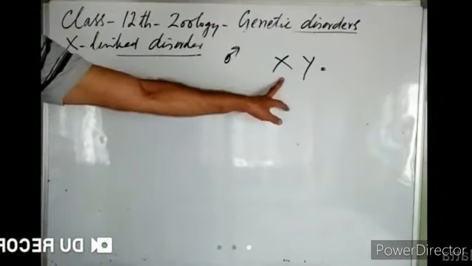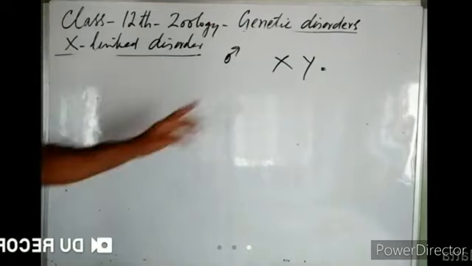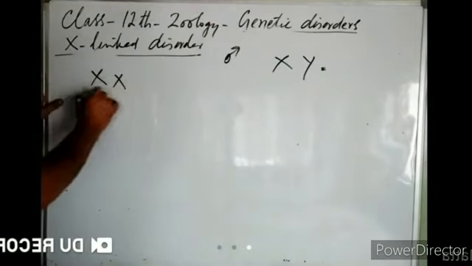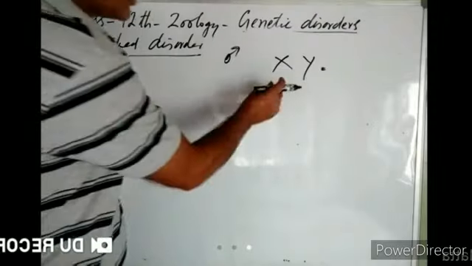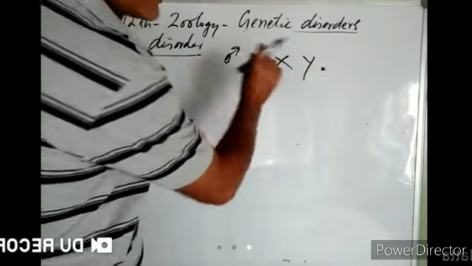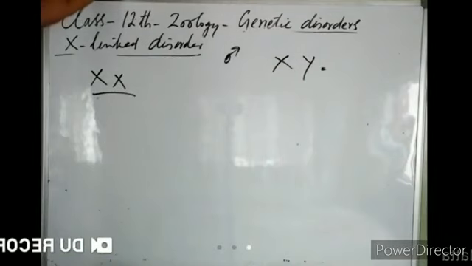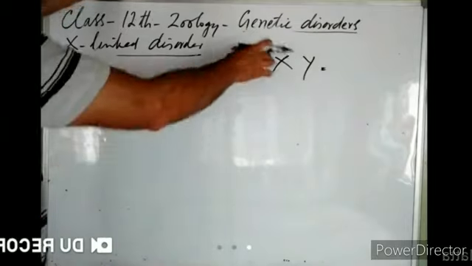As I told you, XX is the homozygous dominant condition in females. What will you call this condition in males, when there is only one X chromosome and another is Y? The gene is present on the X chromosome, the gene is not present on the Y chromosome. So what will you call this condition?